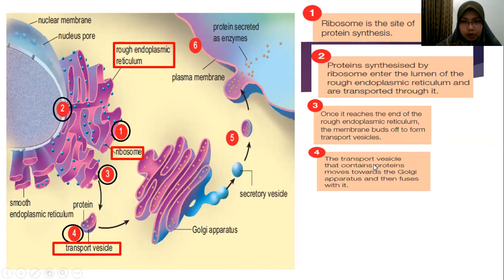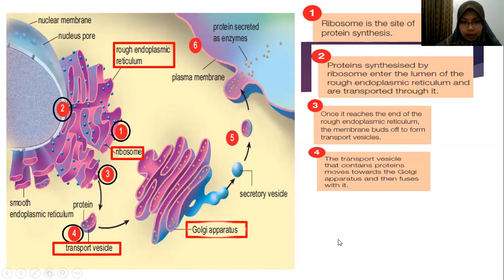So, the transport vesicle that contains protein moves towards the Golgi apparatus and then fuses with it. The protein inside the transport vesicle goes to the Golgi apparatus. Before this, you already know about RER, that transports protein. The Golgi apparatus can also modify proteins. Now this is your new knowledge: the transport vesicle transports the protein from RER to Golgi apparatus.